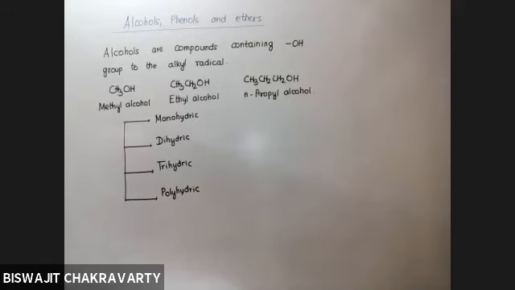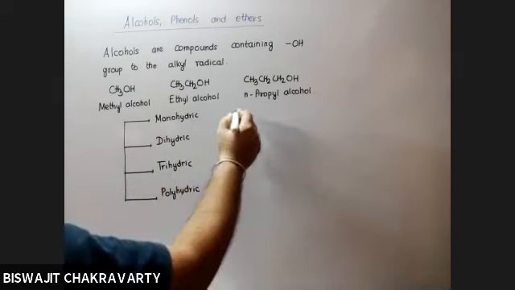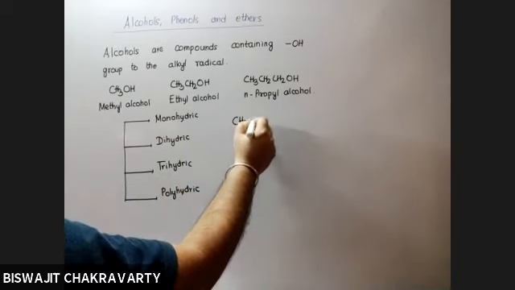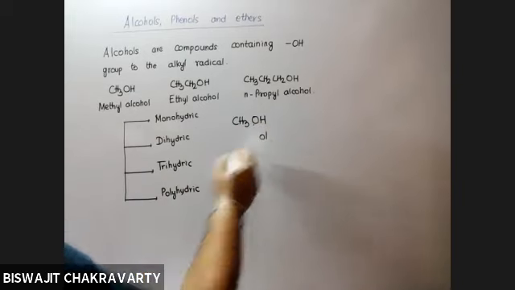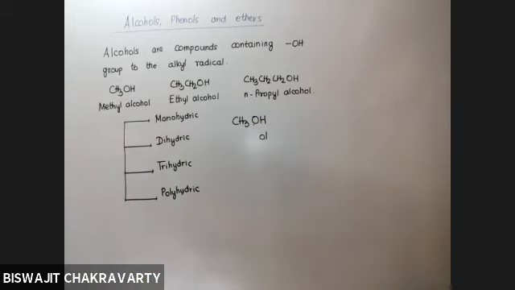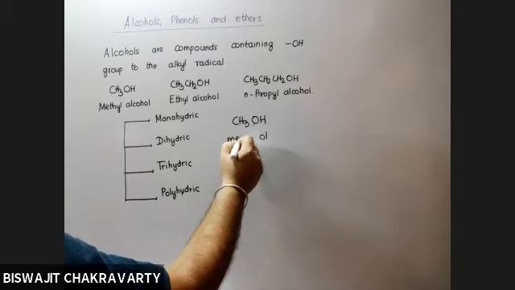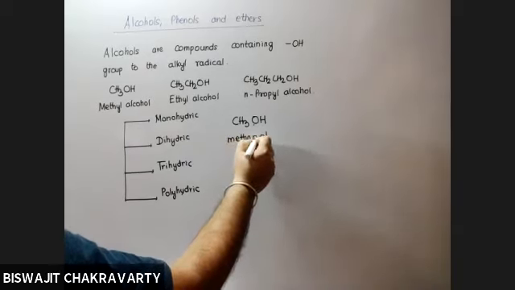Now coming to the nomenclature part of dihydric, trihydric, and above them. So you see, when we are talking about monohydric alcohols like CH3OH, we know that OH group is represented by the term ol, and for CH3 we use the term methan.